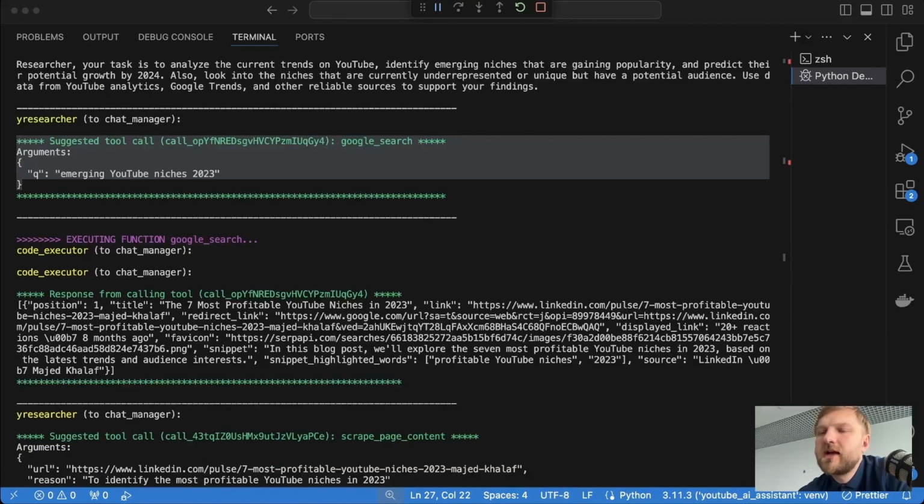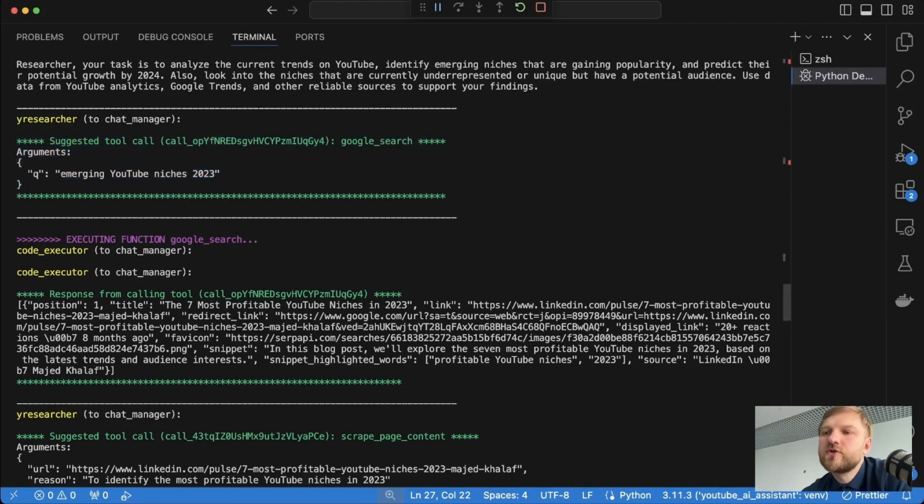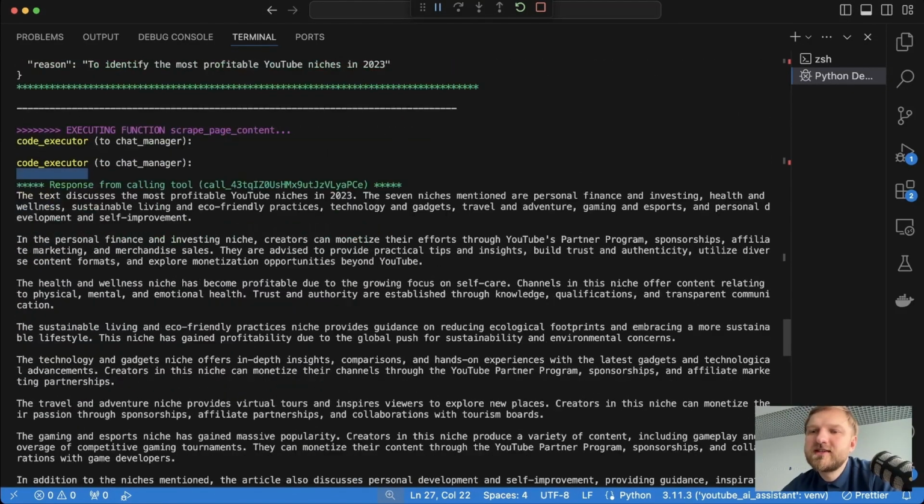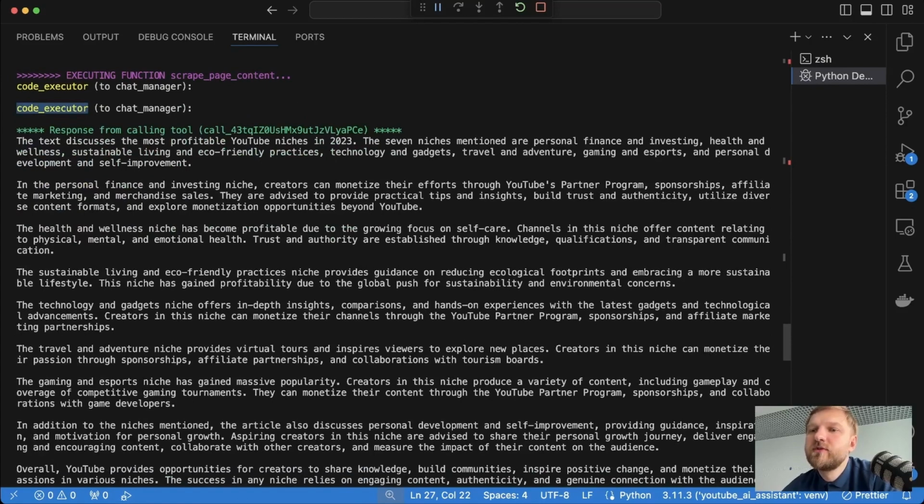Okay, but let's get back to our research process. So after YouTube researcher suggests to call a Google search tool, code executor agent executed and returned the execution result, which is a set of links found by Google. Then YouTube researcher decided to scrape page content from the first link returned by the Google search. It provides the reason why it needs to scrape it, which is to identify the most profitable YouTube niches in 2023. And our code executor again executes the scrape page content function, but in this case it actually did the summarization with Langchain as well.